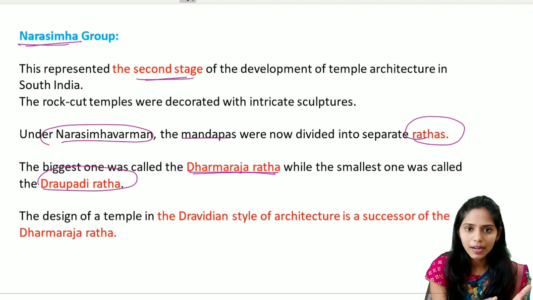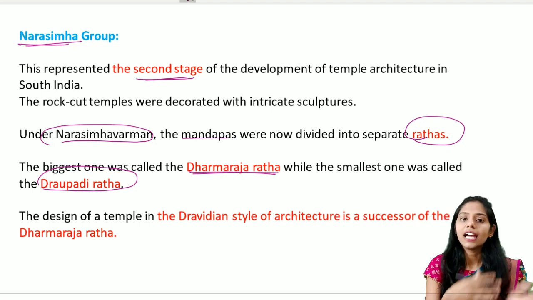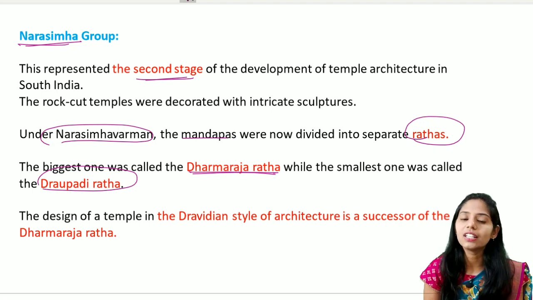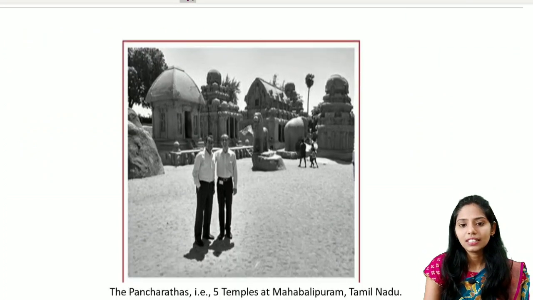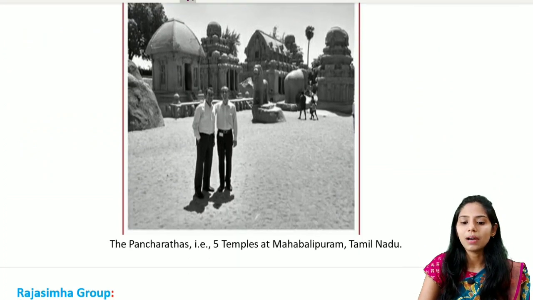So the first stage is mandapas, the second stage is rathas, and the third stage we see is the Dravidian temples, or the Dravidian style of architecture. Is it clear so far? If you see here, this image shows the temples of Mahabalipuram.